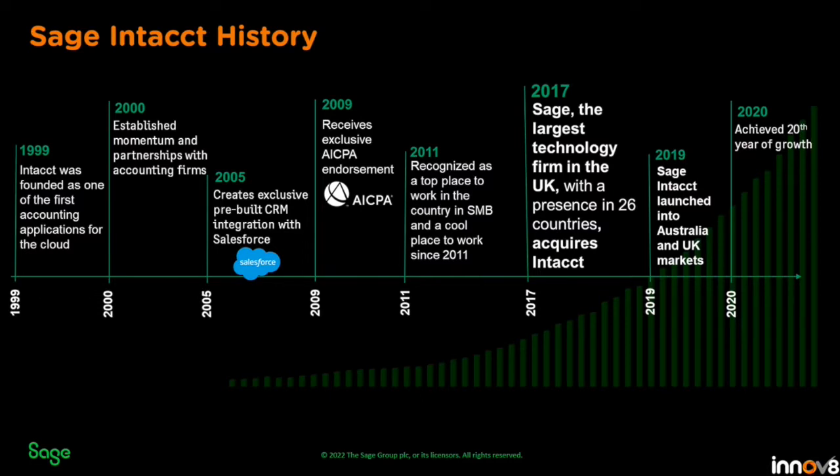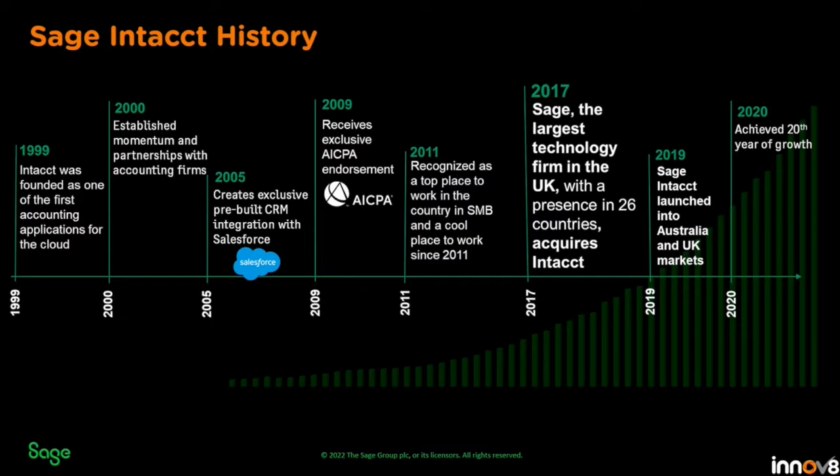Then in 2019, Sage launched into Australia and UK. Innov8, of course, partnered with the product, working with Sage as one of their earlier partners. So we've had quite a lot of exposure onboarding with the product, and it's quite a nice process because we're very engaged with Sage. In 2020 and onwards, the product continues to grow and gain a larger customer base globally.